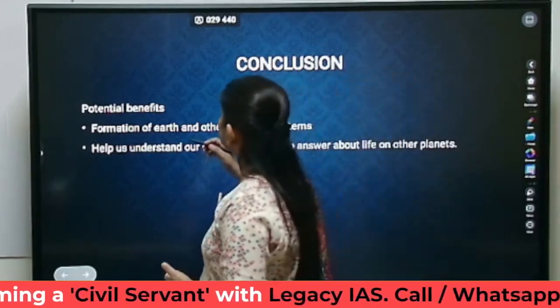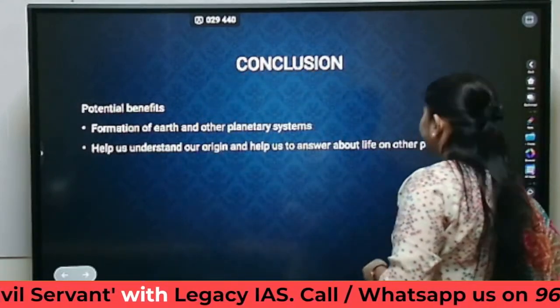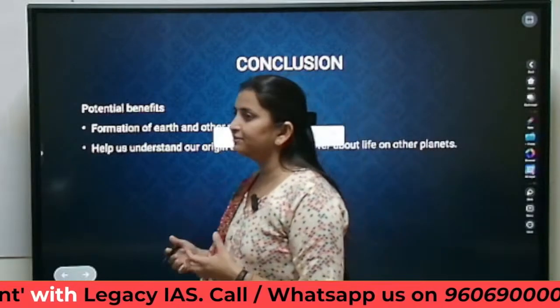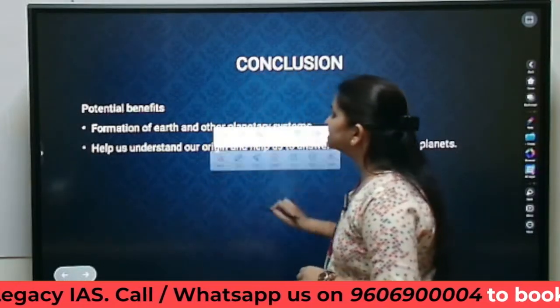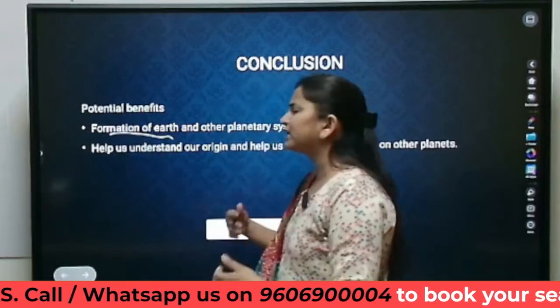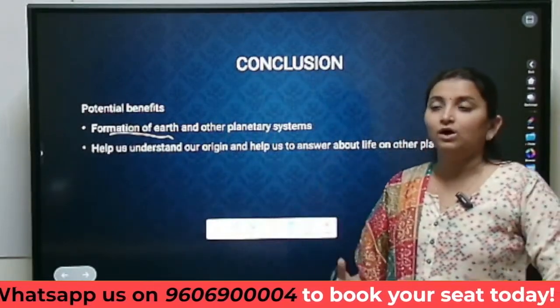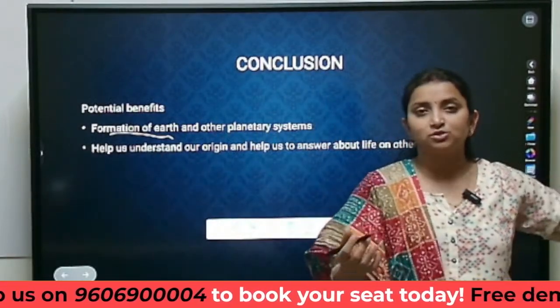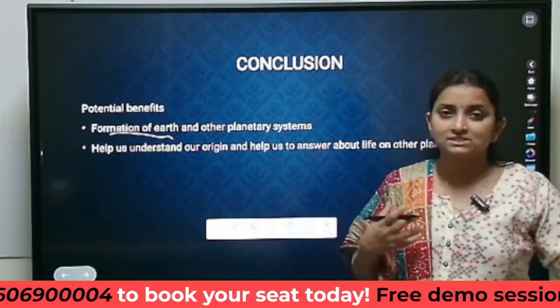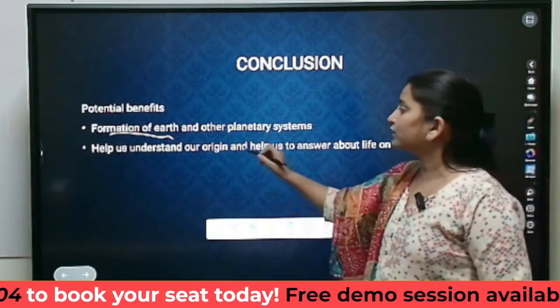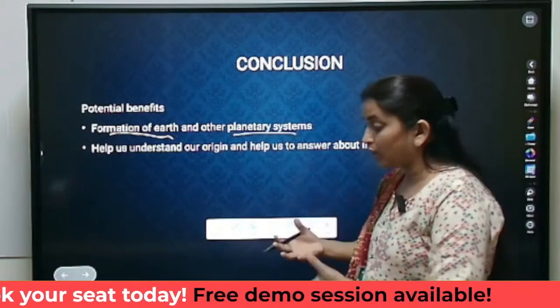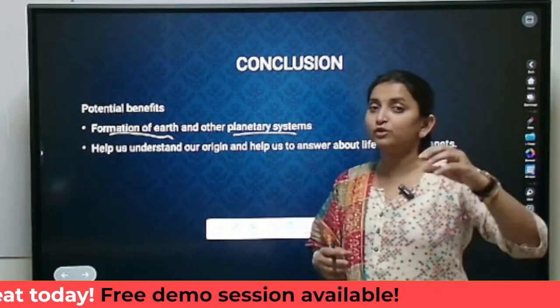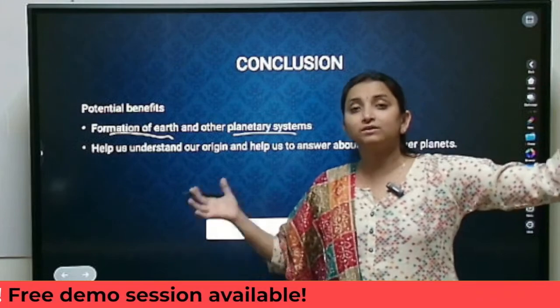And what are the potential benefits? So that will be the conclusion of our answer. The potential benefits will be, it will help us understand the formation of Earth or any other planetary system for that matter. The formation of Saturn, Venus, Uranus, Neptune, Pluto, all that. All the planetary systems' origin will be studied, plus the origin of all the stars, the galaxies, our universe.